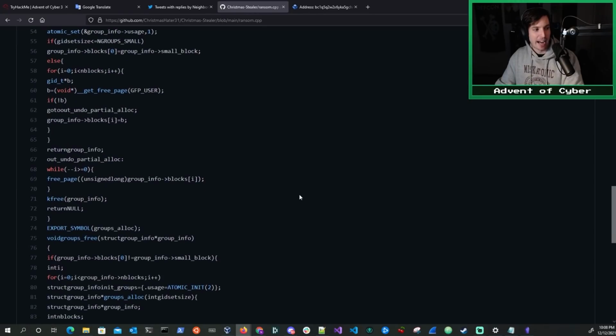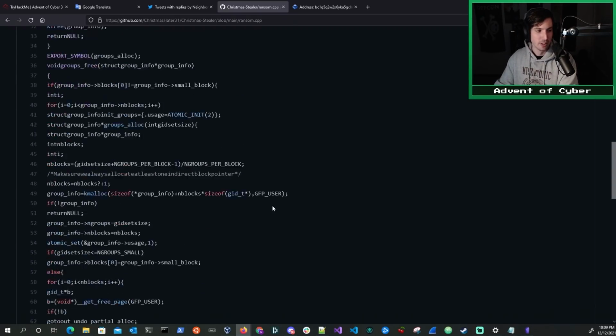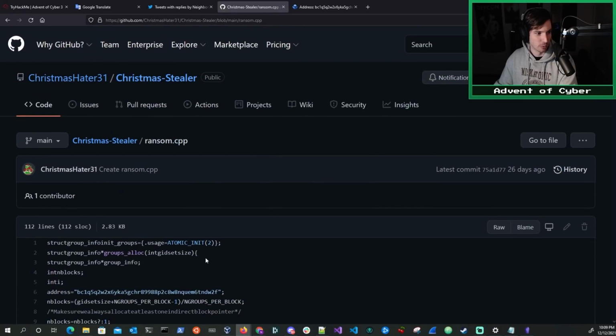Now, this is not actual ransomware code. Okay, so don't think about going to compile this to become your own script kiddie ransomware operator. Okay, that's not, no. First of all, just no. Okay, on all counts, just no. This is not actual ransomware code.